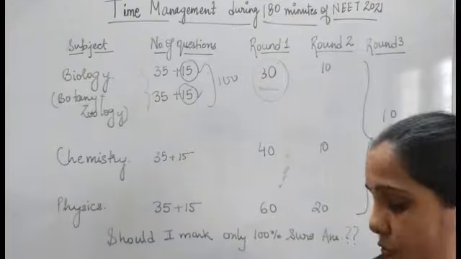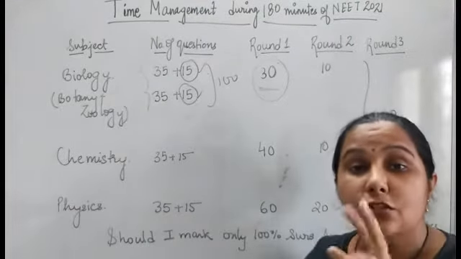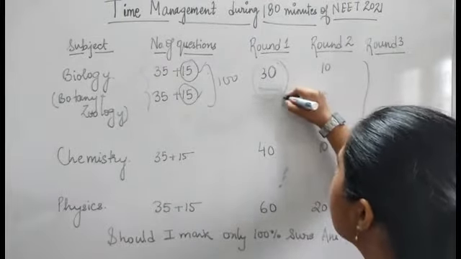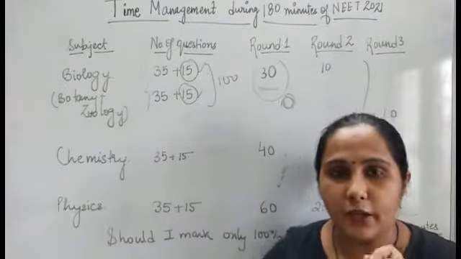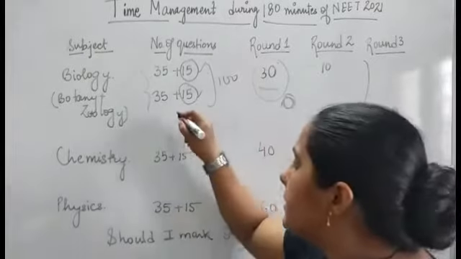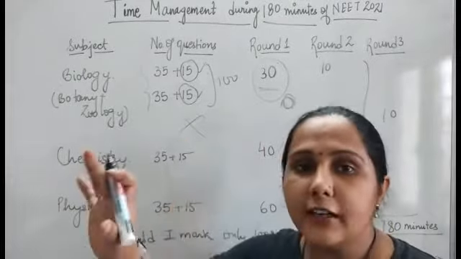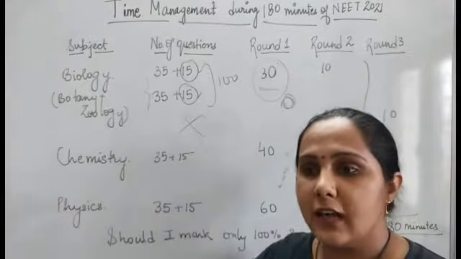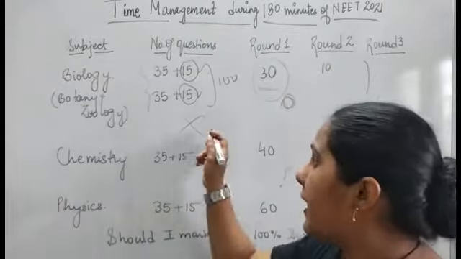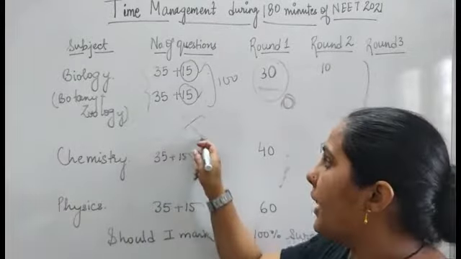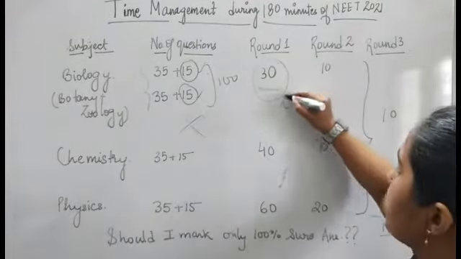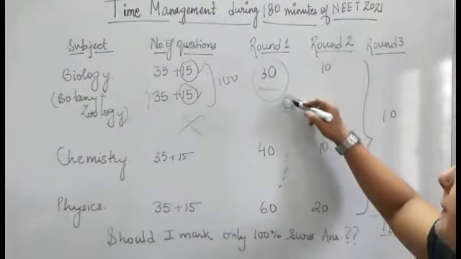For the questions in which you are able to eliminate two options, that is, you are 50-50 sure between two options, what do you have to do? You just circle them. And the questions in which you have no clue, just outrightly make a cross, so that you will not come back to these again. There must be questions which are absolutely factual, where you have no clue and cannot guess. Don't waste your time; outrightly mark it on your question paper with a cross. The questions marked with a circle we will come back to in round 2.